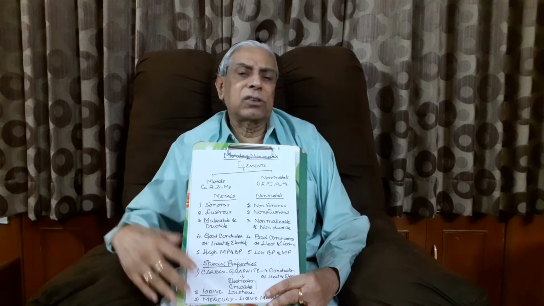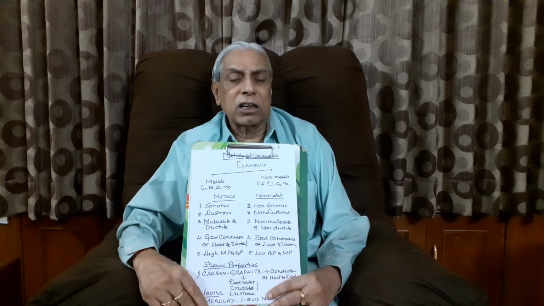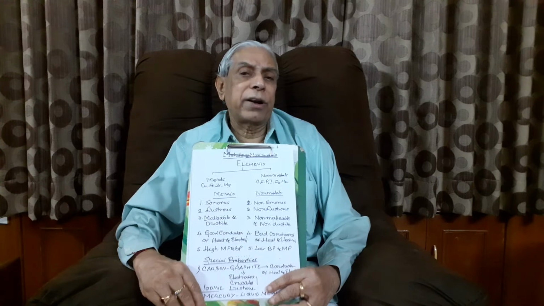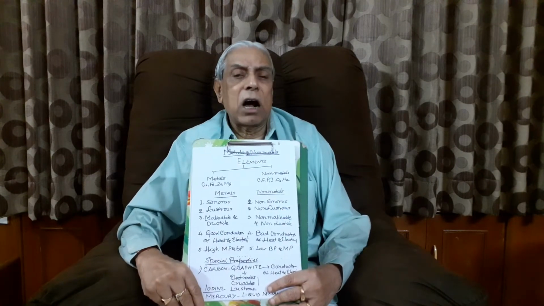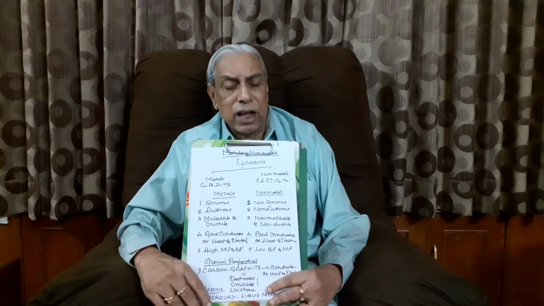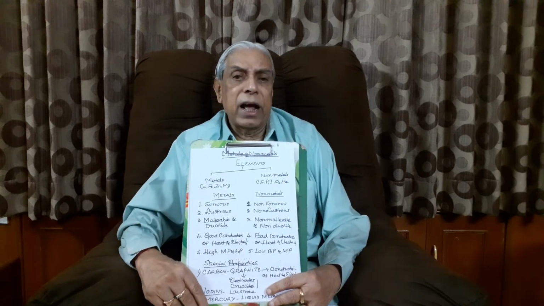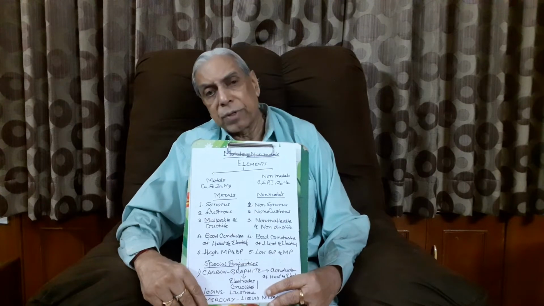Coming to non-metals, non-metals are not malleable and they are not ductile. They cannot be beaten into thin sheets. Similarly, they can't be drawn into fine wires, and therefore they are non-ductile and non-malleable. I hope you understood.